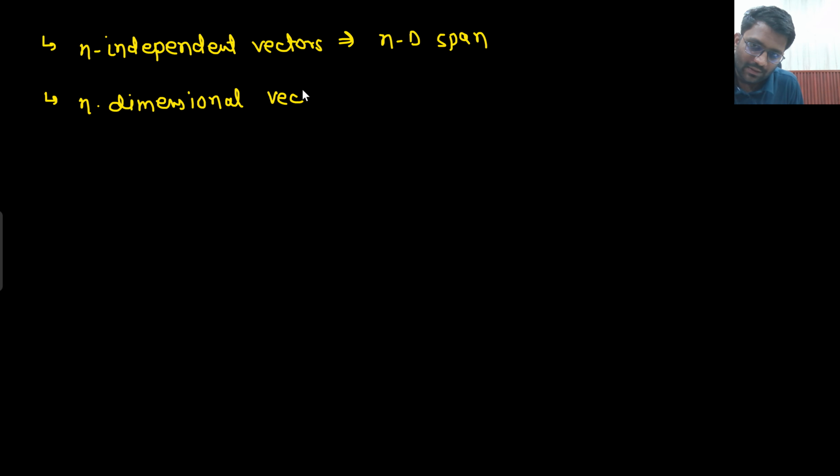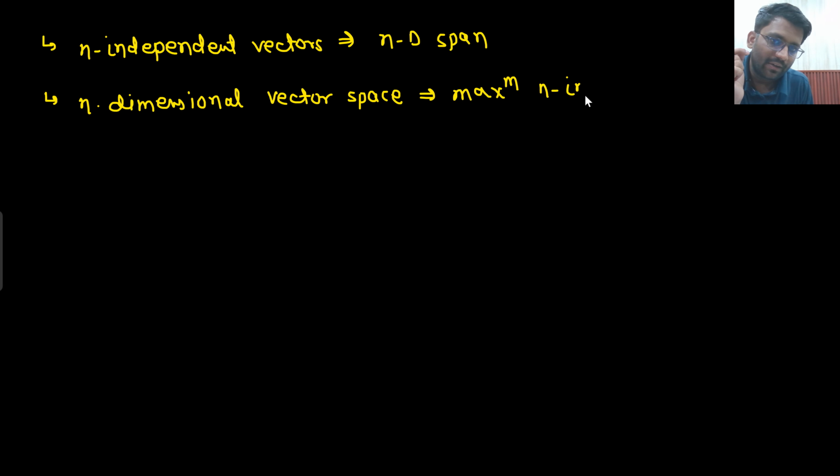So the very first conclusion: if you are having n independent vectors, what you will end up creating? You will end up creating ND span. Now, if you are having n dimensional vector space, I could have written set of vectors or vector space. So if I am having n dimensional vector space, then maximum I can create n independent vectors.